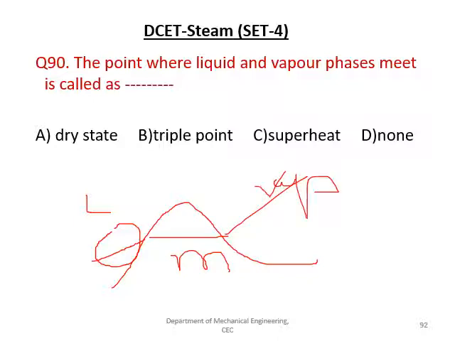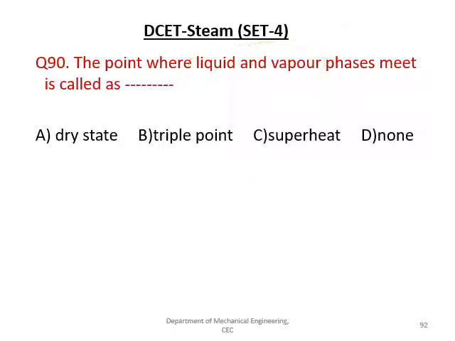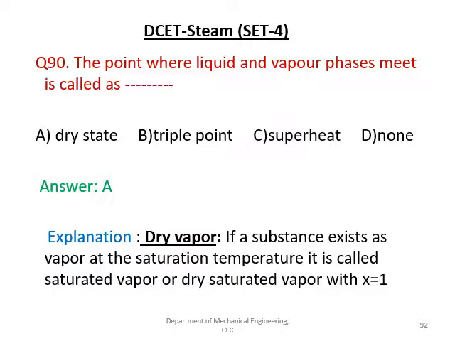So the question is here, the liquid and vapor state, means this is a liquid plus vapor is this point, and this point is called as a dry state. So the option A is much relevant over here. Here the first option will be more relevant. Let us see the answer. The given is dry state. So for this one, the dryness fraction or the quality of the steam X is equal to 1.